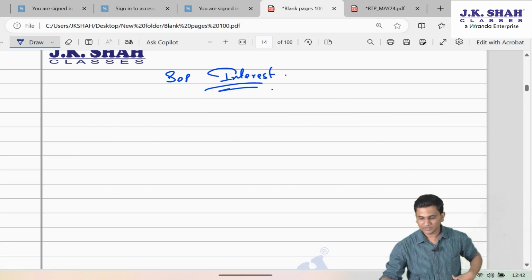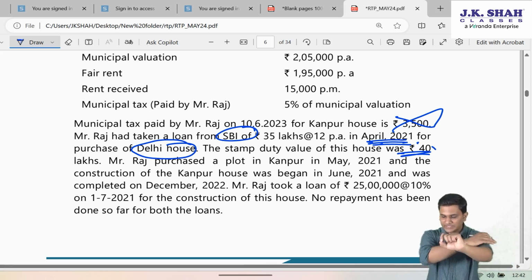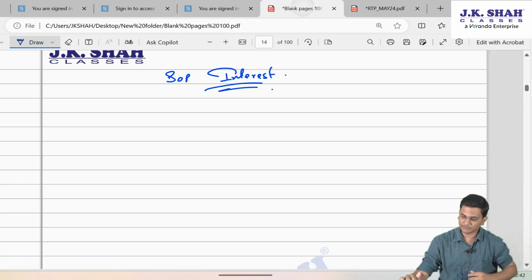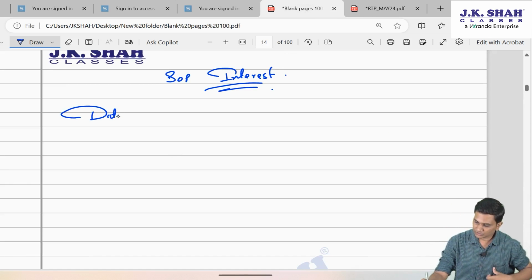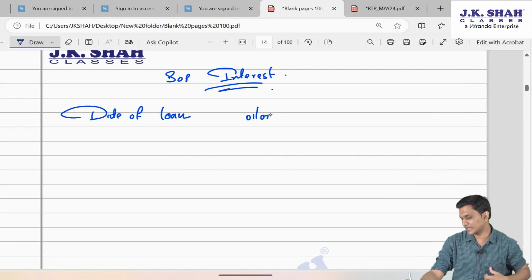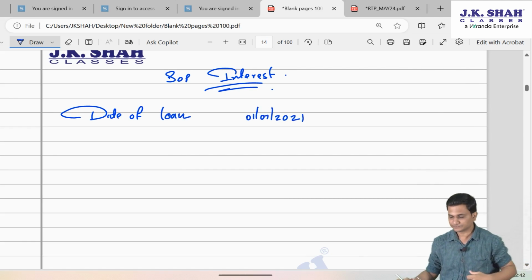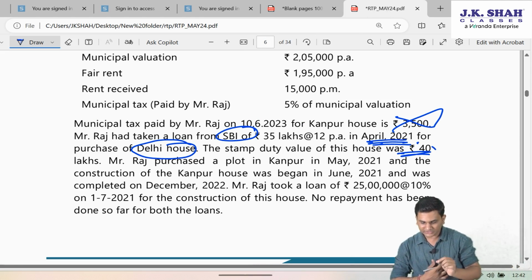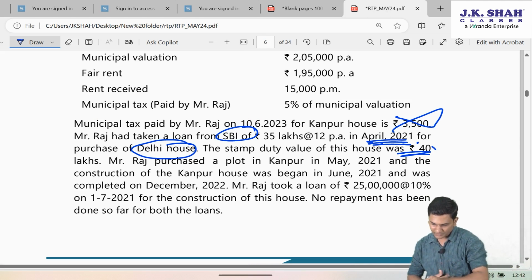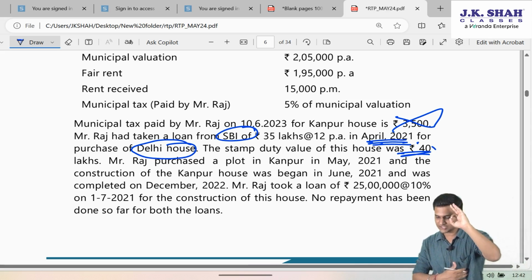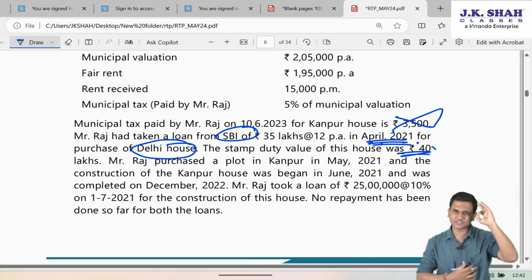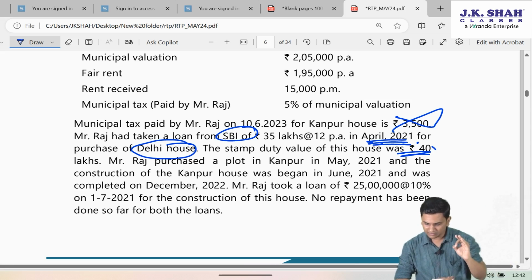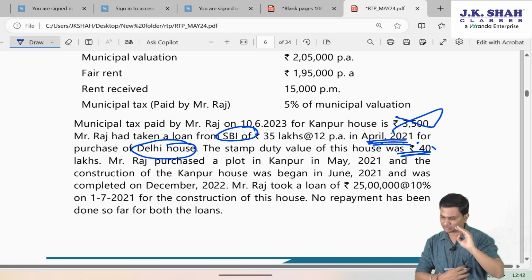Friends, in SOP, Kanpur, they are saying a loan of 25 lakh was taken on 1st July 21. So the date of taking the loan is 1st July 2021 and construction was started in June 2021 itself. So fine, anyway, construction is prior to that. The plot was purchased again earlier, May 2021, doesn't matter.